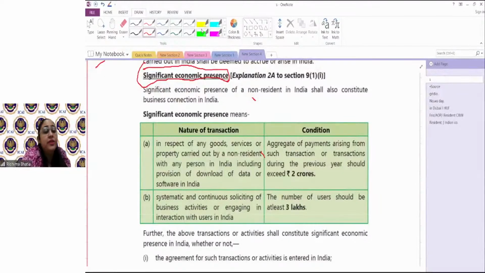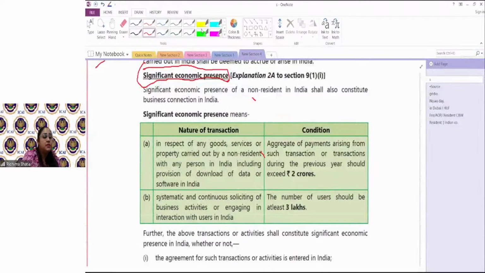So if a person has a significant economic presence, that means he's earning a substantial amount because of him having an economic presence in India, and that significant economic presence is also a business connection.